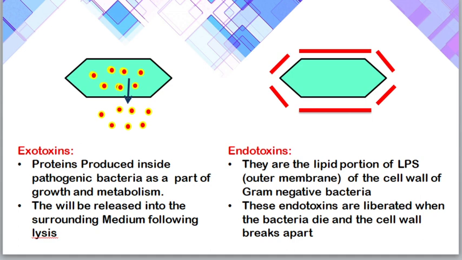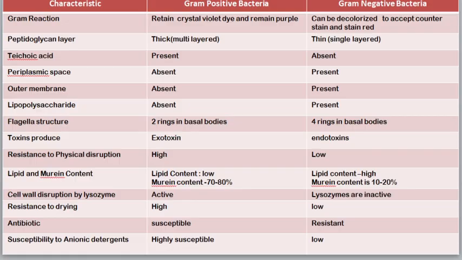Don't confuse exotoxin and endotoxin. Exotoxin will be produced inside, and endotoxins will be present in the cell wall of gram-negative bacteria. Next is resistance to physical disruption. Gram-positive bacteria are highly resistant to physical disruption because of their thick peptidoglycan layer, but gram-negative bacteria have low resistance, which means physical disruption can easily kill gram-negative bacteria due to the presence of a thin peptidoglycan layer.